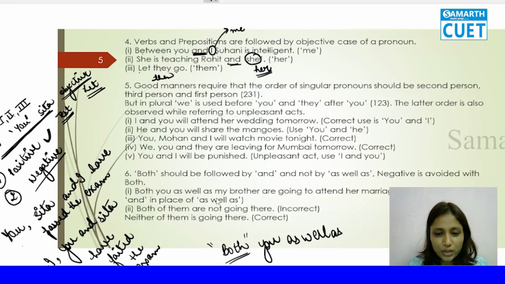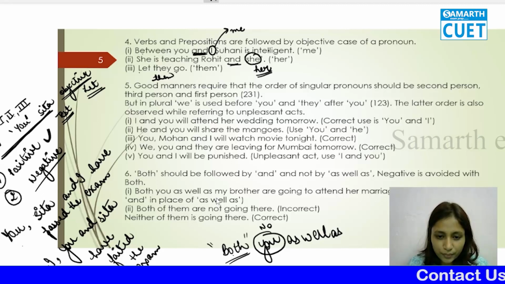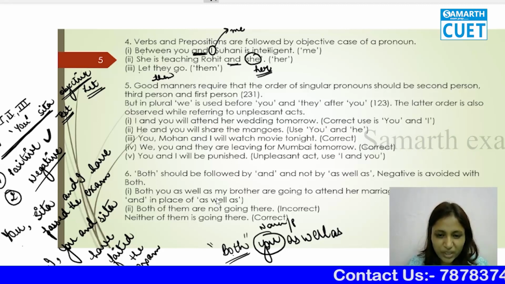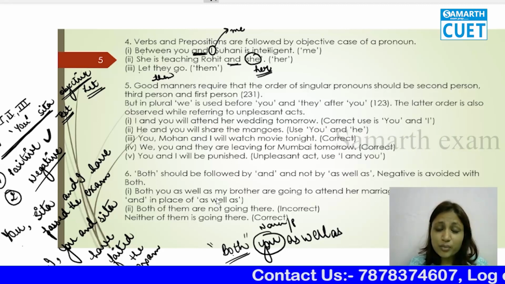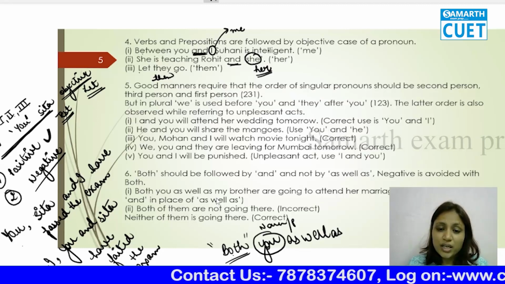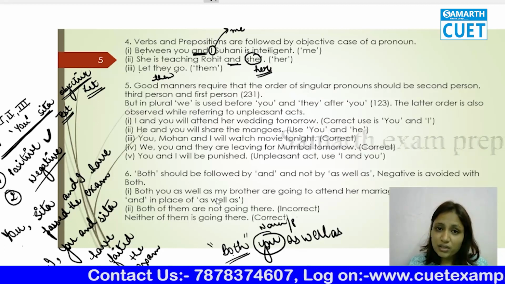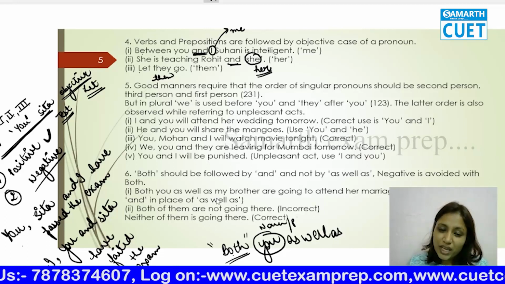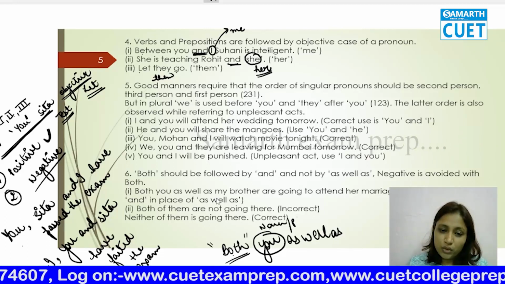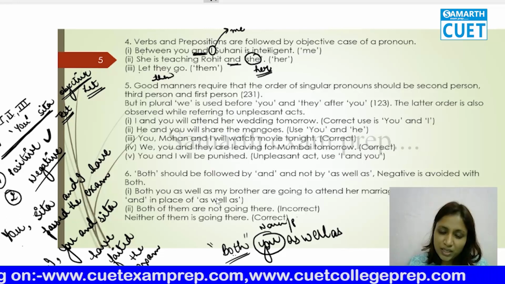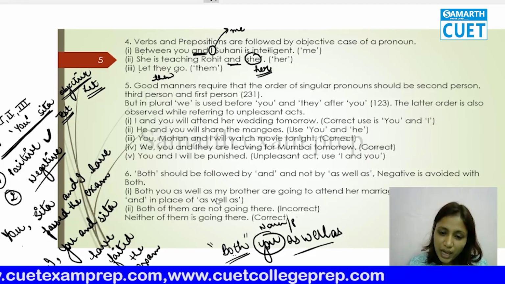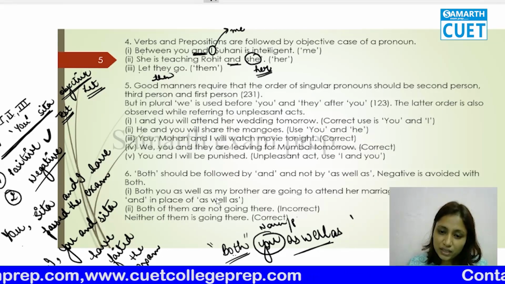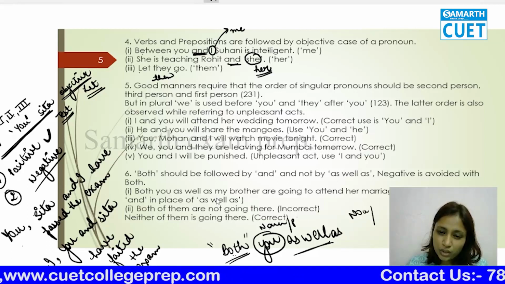What they do is they use both with a noun or pronoun. If I'm teaching you this rule in pronoun, it doesn't mean it is not going to be in the noun. So basically this rule is common. There can be noun also, there can be pronoun also. So both, some noun or pronoun, they add it with as well as, then again some noun or pronoun.